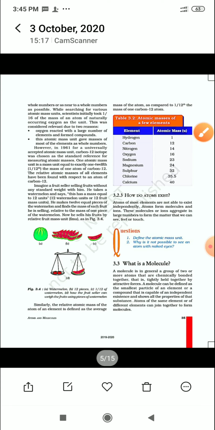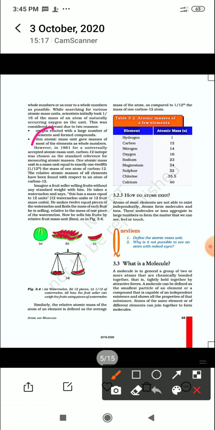And in chemistry, we calculate the mass of other elements with reference to carbon 12. Now what is this carbon 12? Many times you hear the word carbon 12. Now what is this carbon 12?